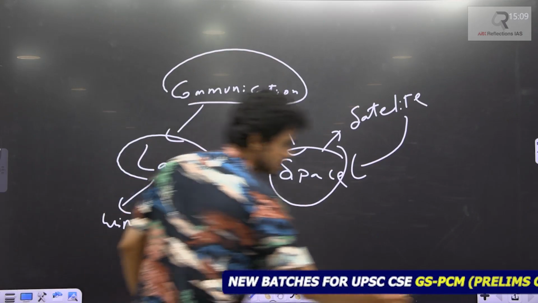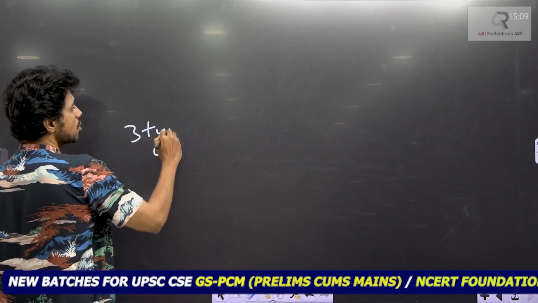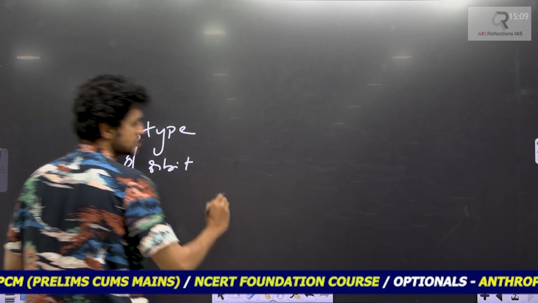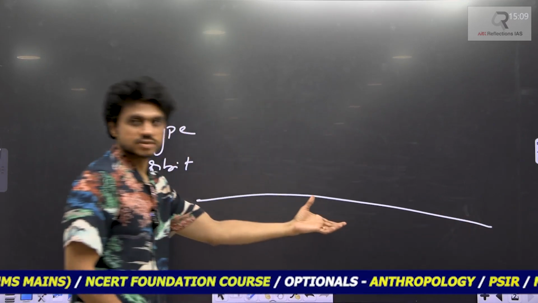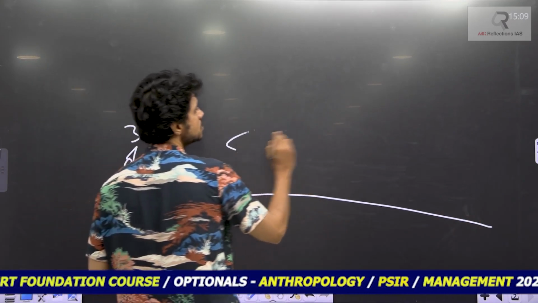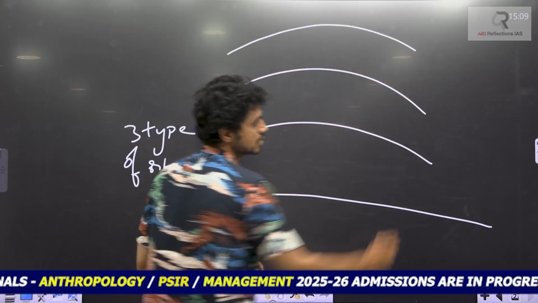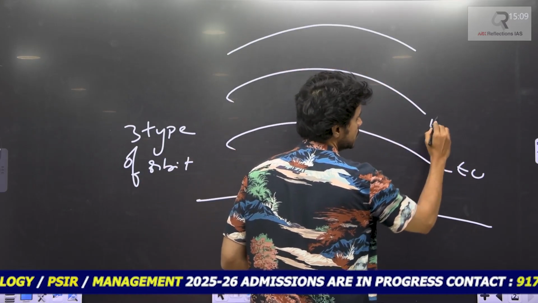Just for your revision, for the new students, I am trying to add. We have seen three types of orbits in space. If this is our Earth's surface, you can place orbits at different levels: lower Earth orbit, middle Earth orbit, and the higher Earth orbit. LEO we will say, MEO we will say.